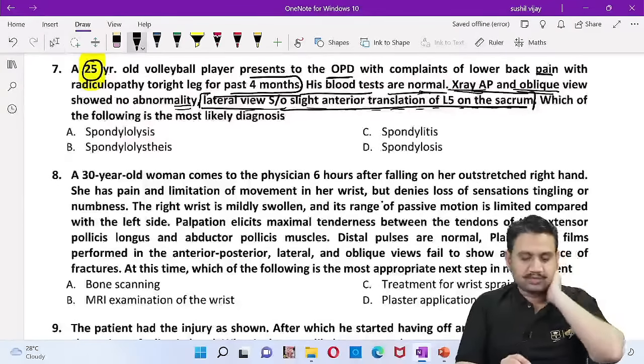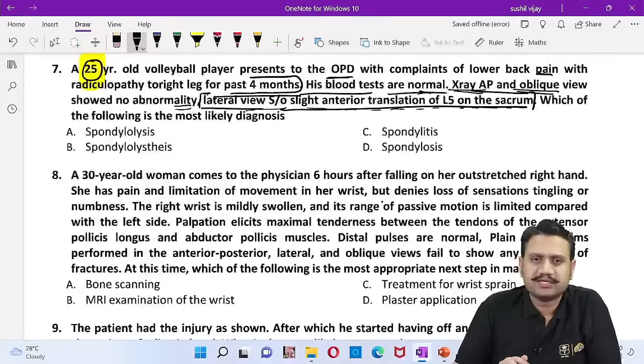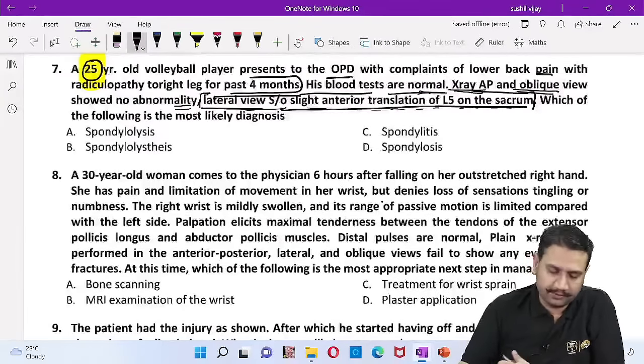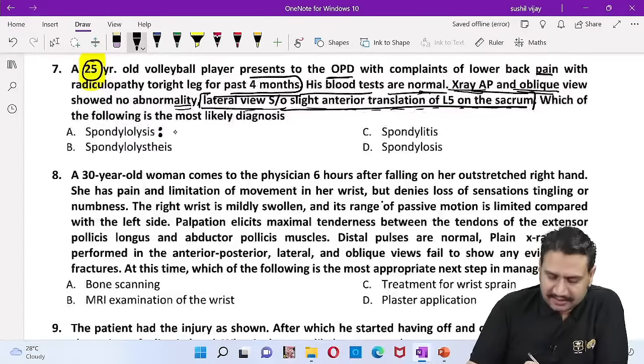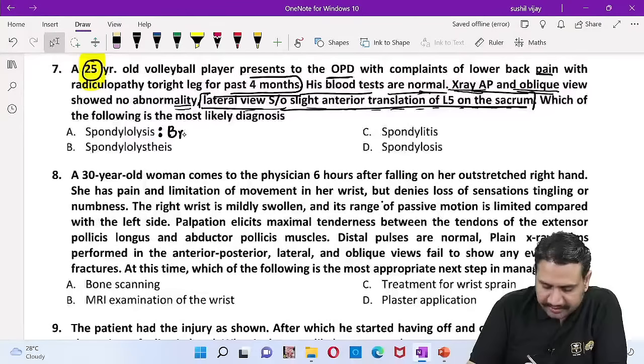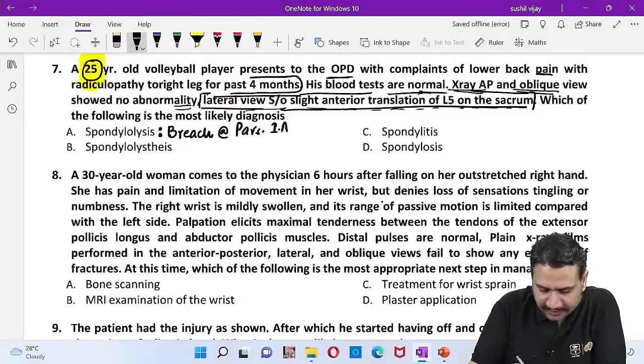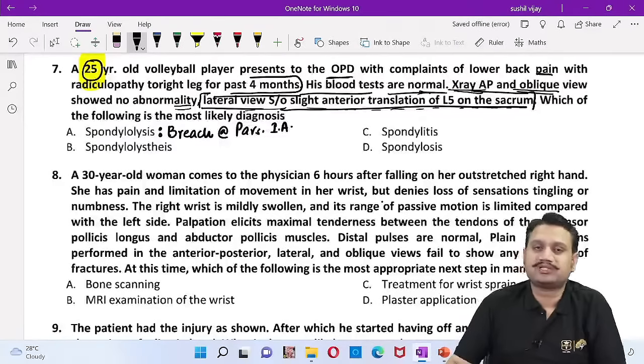Which is the most likely diagnosis? What do you suggest when there is a translation of sacrum? You know, what is the meaning of these 4 options we have? See, spondylolysis, what exactly is that? Lysis is a break or a breach, you can say, at what area of the bone? Breach at pars interarticularis. So I do believe you already have the idea about the structures of the vertebra.